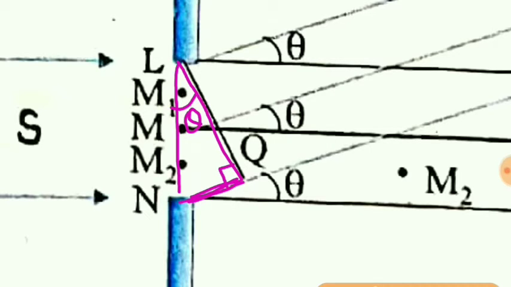So if we take sine theta, then sine theta will be equal to opposite side upon hypotenuse. This is the hypotenuse, which is denoted by small a, because it is the width of the slit. So we can write NQ upon a. This NQ is nothing but the path difference.